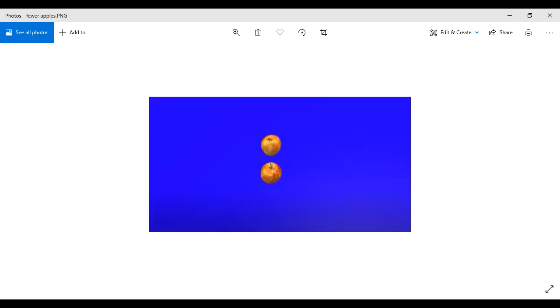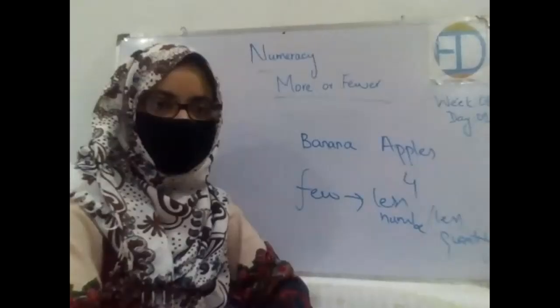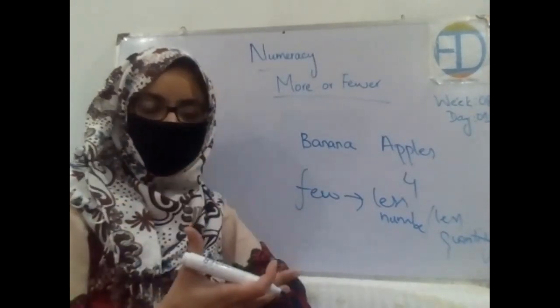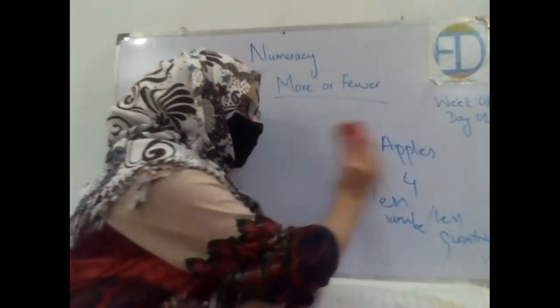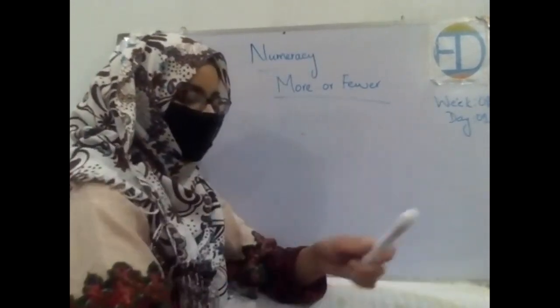Got it? So we define something as more when it is in great quantity, in great numbers, and the word fewer is used for something which is in less quantity, right? Now, because you have understood this concept, let's just quickly revise this before moving forward, and then I'll ask you a question.